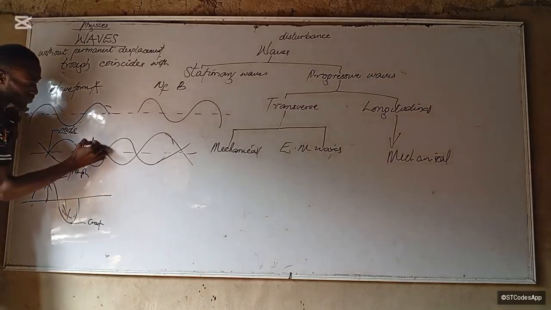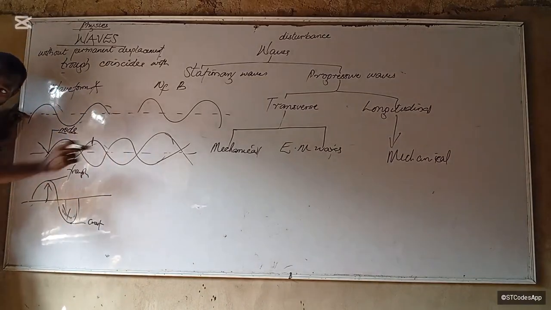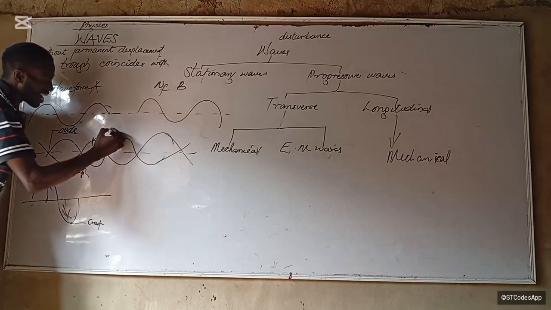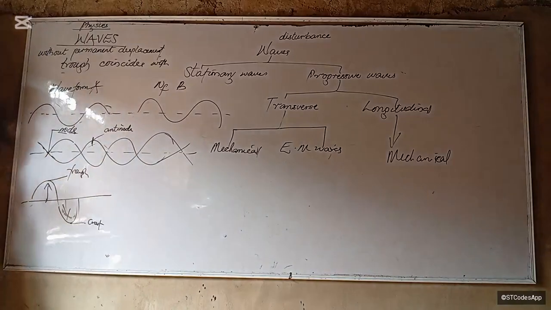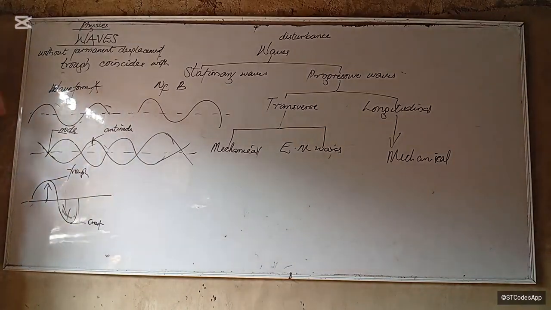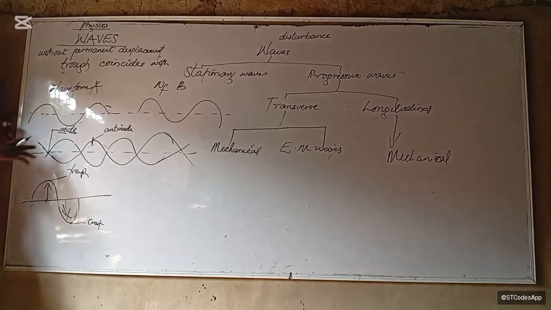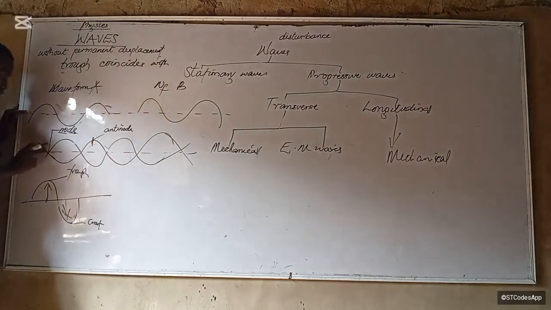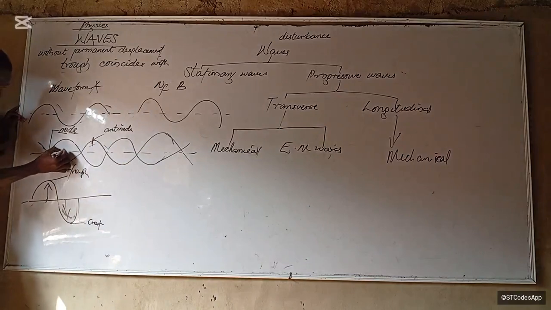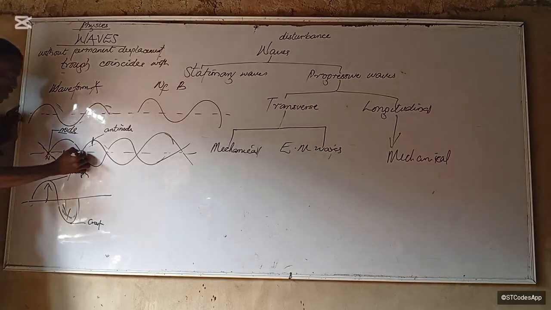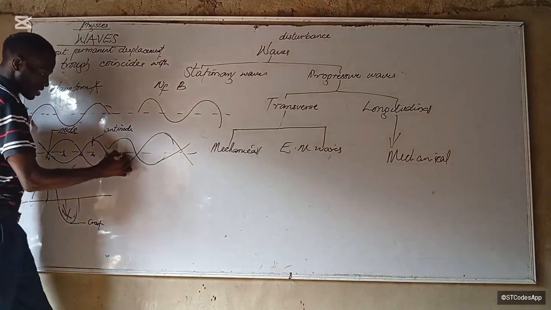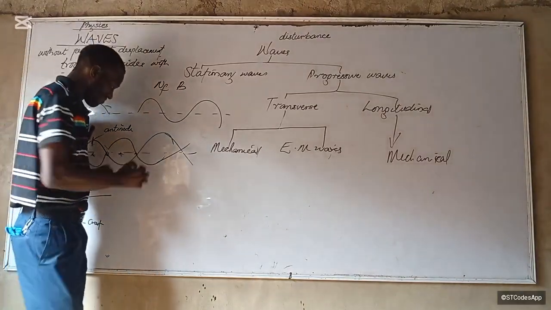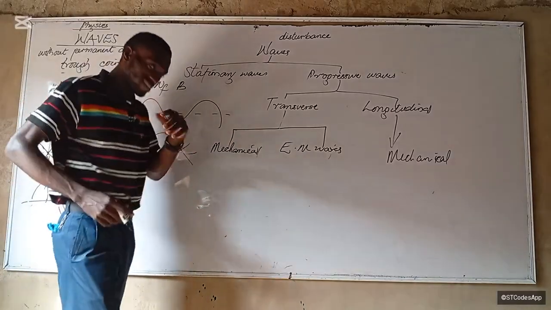The midpoint between those two nodes, we call it antinode. You must understand this when we get to sound waves. So that's why we're building on it now. So antinode, node. Here we have what? Antinode. Here we have what? Node.